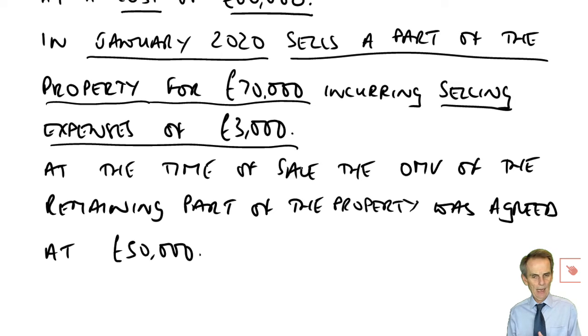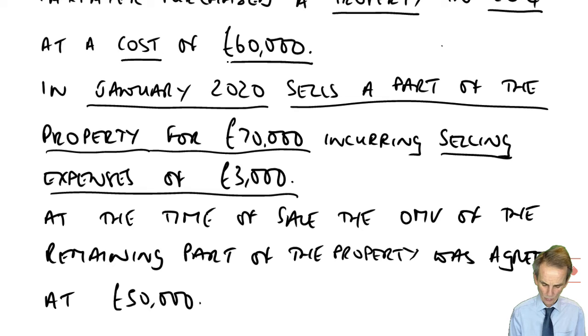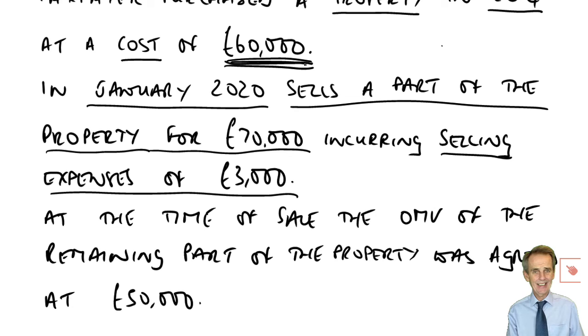So that means that we've got the sales proceeds, we've got the selling expenses, we know what the original total cost was when the whole property, the entire asset, was bought, £60,000. We need therefore to know what fraction of that £60,000 will now be expended against these proceeds.